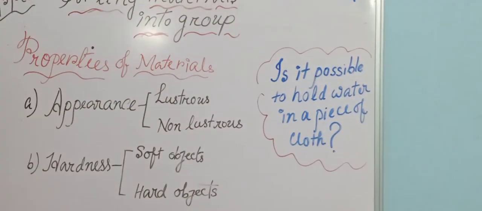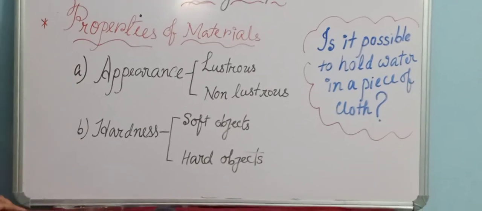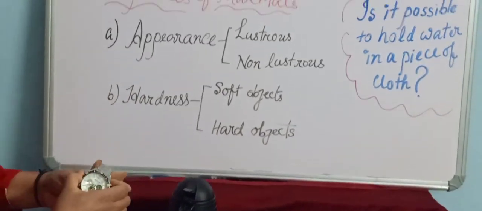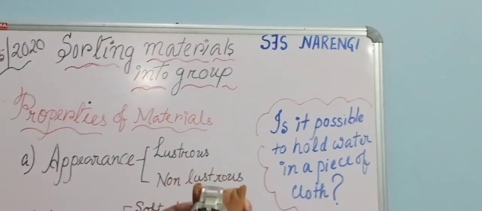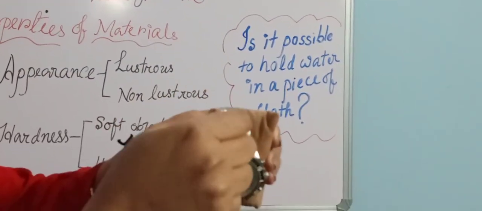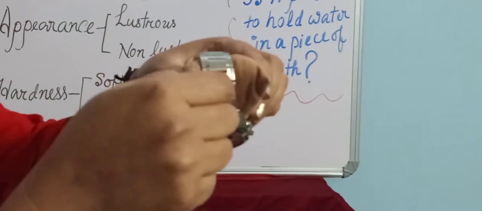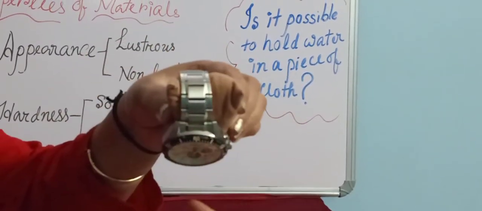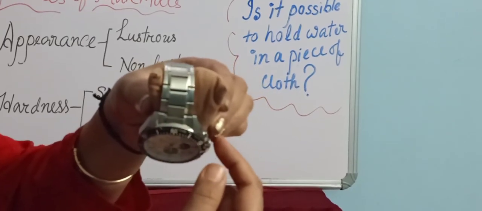Now, again I have a beautiful example, this watch. This watch, you see, the strip is metallic again. You can see this is shining. Alright, this is again an example of a lustrous object. Clear?